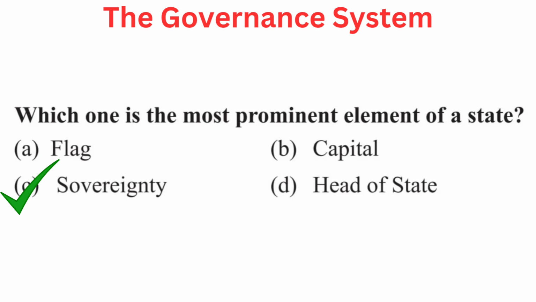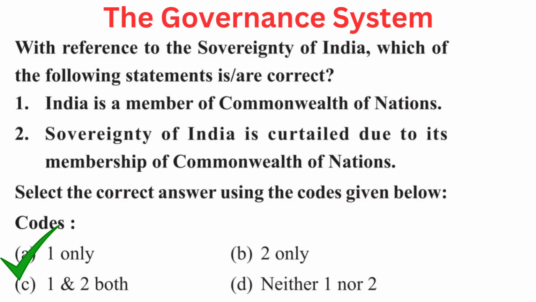Your question is, which one is the most prominent element of a state? Your options are A. Flag, B. Capital, C. Sovereignty, or D. Head of state. Right answer is C. Sovereignty.